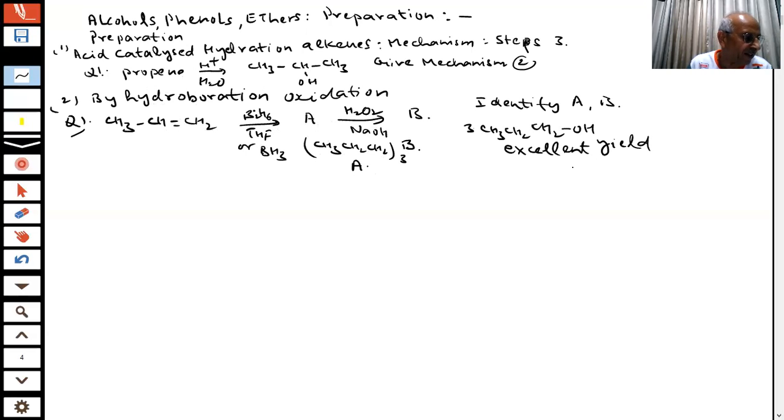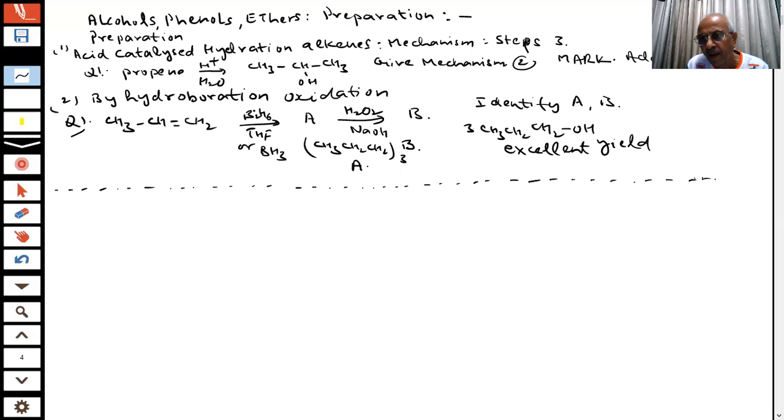The product appears to be opposite to Markovnikov's addition. You know what Markovnikov's rule and anti-Markovnikov's are. So here it appears in the form of anti-Markovnikov addition. These questions we have discussed. I gave you these questions in order to revise and to tell you how in the exam they will give you questions. If we write it, that's all. We are not writing anything beyond that, so we get full marks.